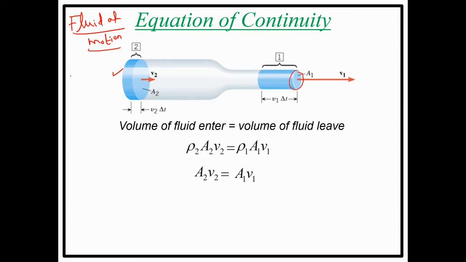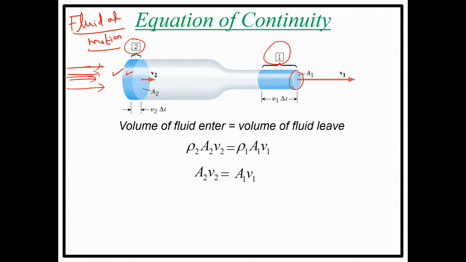So water is coming. For example, you can take any liquid or any fluid, gas or whatever it may be. I'm going to take the example of water. If you pass the water through this tube, what will happen? It will cross this area. Am I right? Yes. And then it will cross this much of area, the second part. This is your first part, this is your second part. Initially, the water coming in this direction will cross area 2, and then it will cross area 1. Am I right? Yes, you're right.